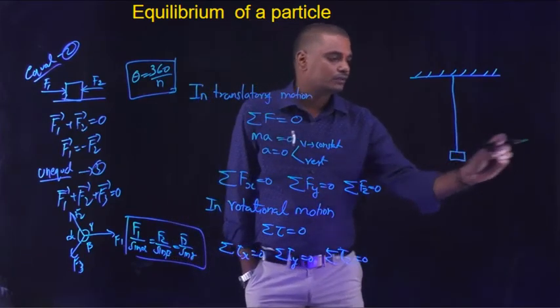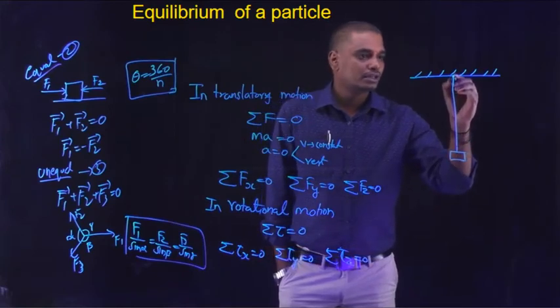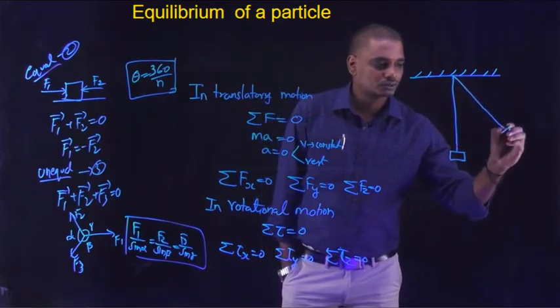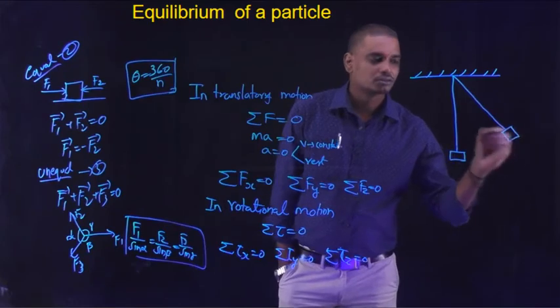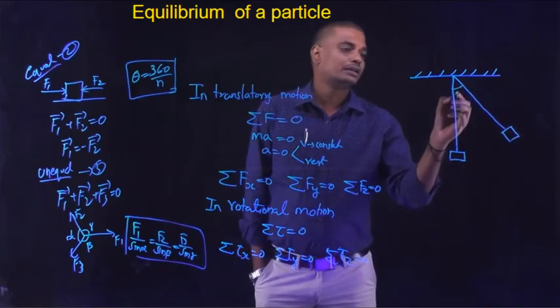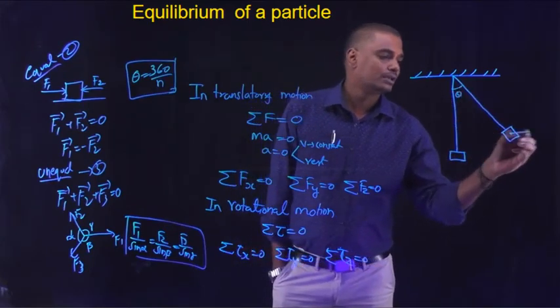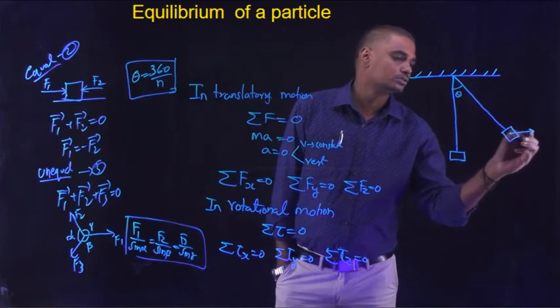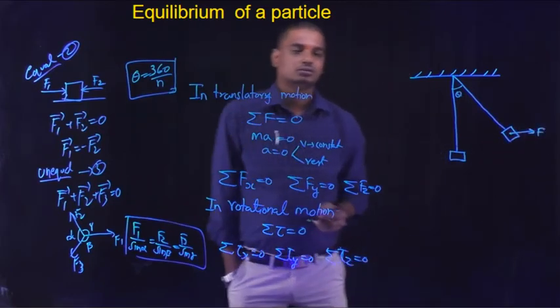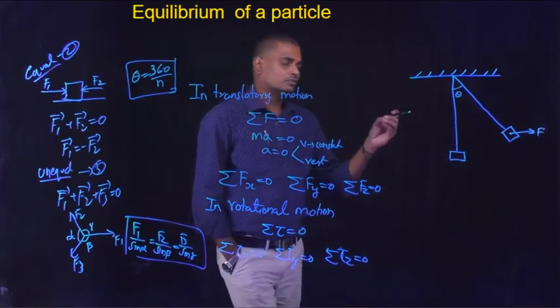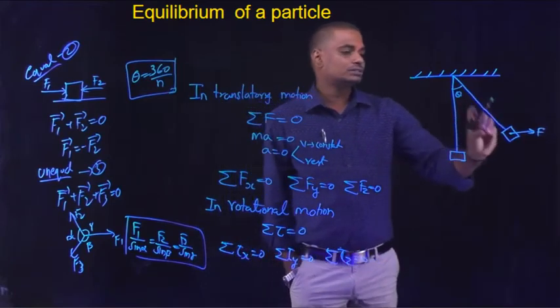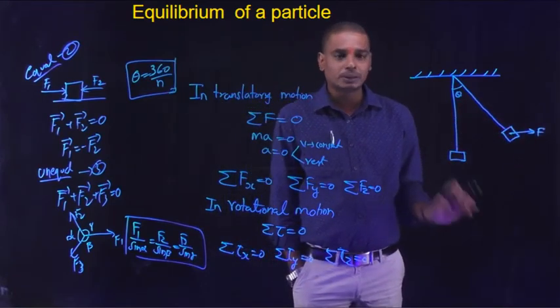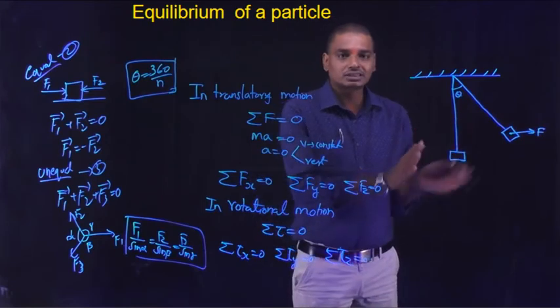By applying a force F, let it come to here in this condition, making an angle theta. By continuing to apply the force F in such a direction, it is in equilibrium. So it is in rest condition.